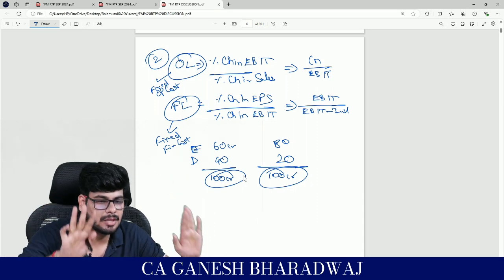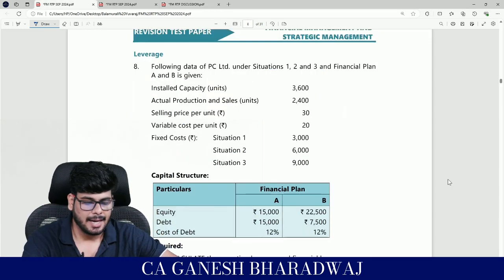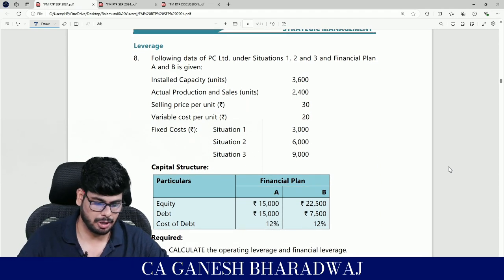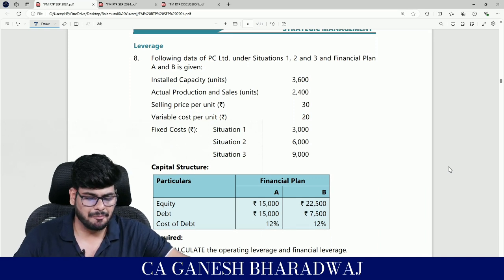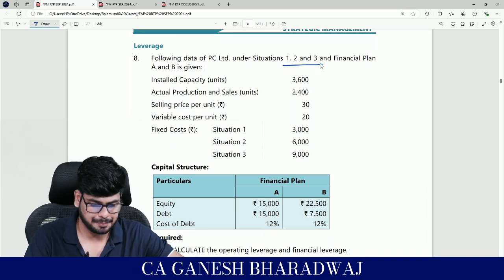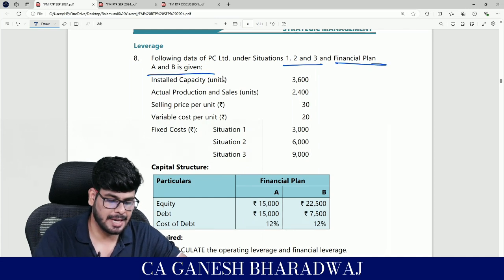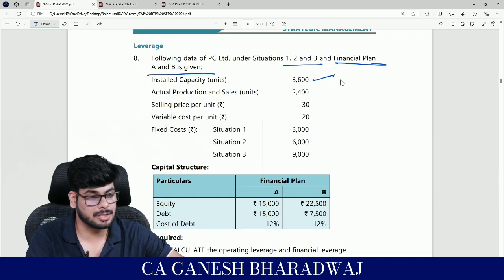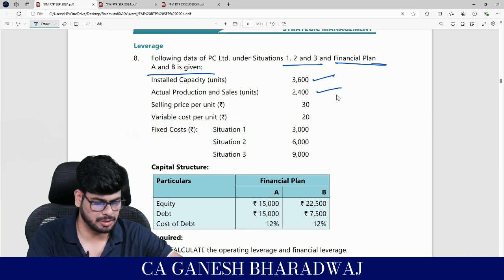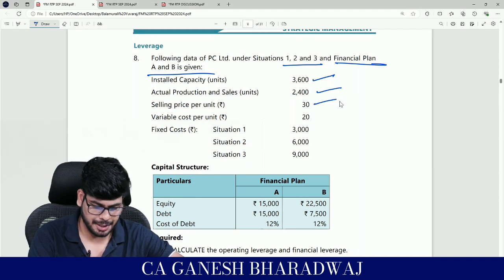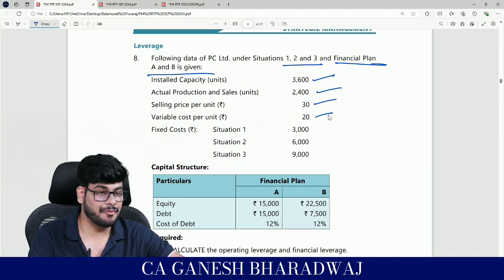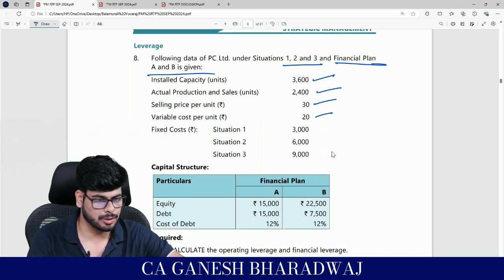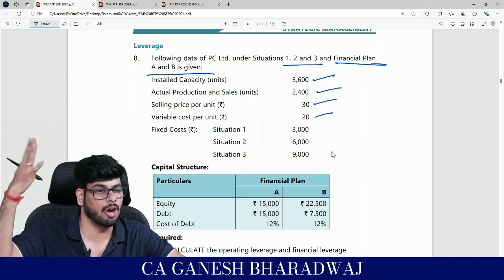Clear with this? With this, let's move to the next sum, and let me see if you are able to come up with the alternatives possible in this particular problem. Look at this. The following data of PC Limited under situations 1, 2 and 3 and the financial plans A and B are given below. The company has an installed capacity of 3,600 units. The actual production and sales is 2,400. The selling price per unit is 30. Variable cost per unit is 20. When they say fixed cost, it refers to fixed operating cost. Situations 1, 2, 3 are three different alternatives they are giving.